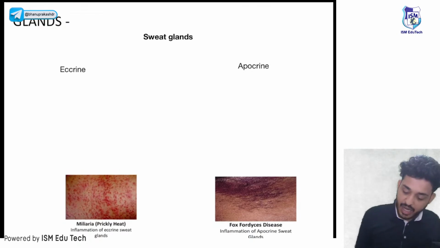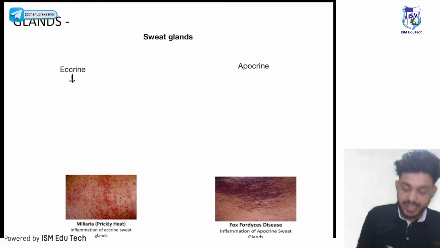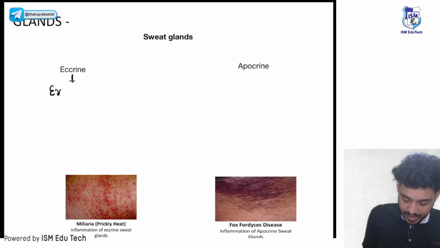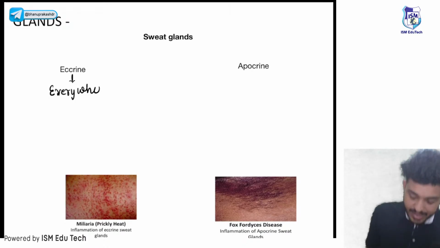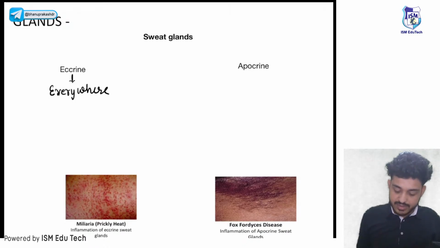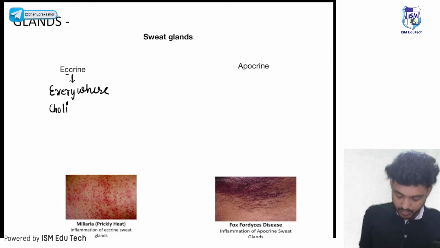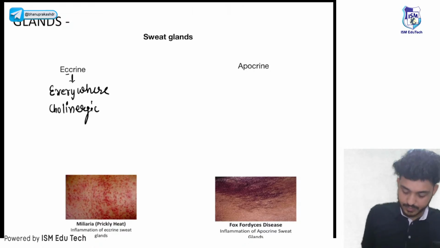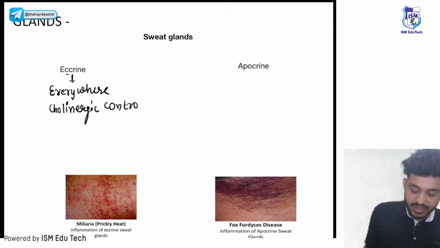Eccrine, how do we remember? Eccrine glands are present E for everywhere. Second thing, they are under cholinergic control. C for cholinergic control. That means parasympathetic control.